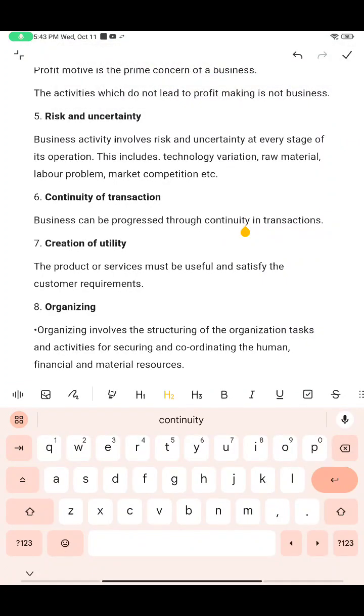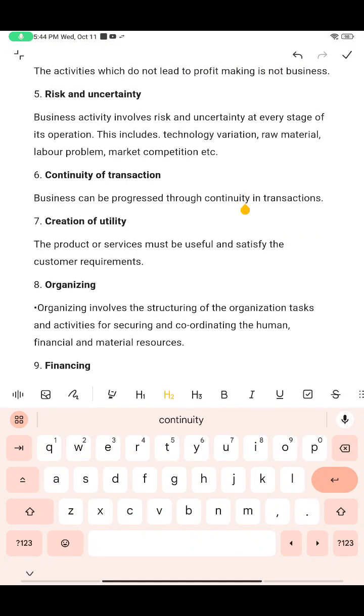Why? Because business will include a regularity. It's a continuation process. That means you should do this construction of houses and selling of the houses continuously, not just with one house. You should go on for some houses, one after the other, one after the other. Only then we say it is a continuity of transactions, which is very important in business.